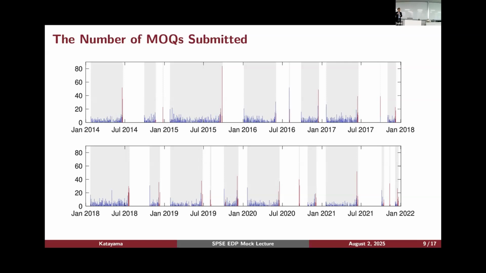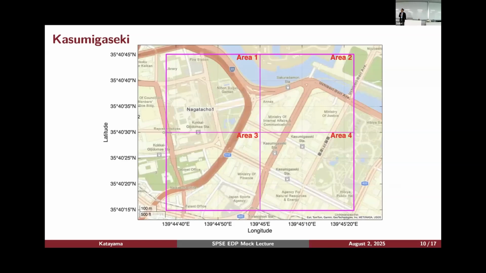It might be a bit difficult to see, but each bar corresponds to the number of questions submitted every day. Sometimes more than 20 questions are submitted, and sometimes no questions are submitted. Politicians can submit questions whenever the Diet session is going on. Okay? That looks exogenous and random to me, and I will use this information to estimate overtime. And here's the Kasumigaseki area. As you may know, those governmental offices are located in Kasumigaseki, and they are nicely contained in 4 meshes. So I will just look at the 4 meshes to see how area population is changing.